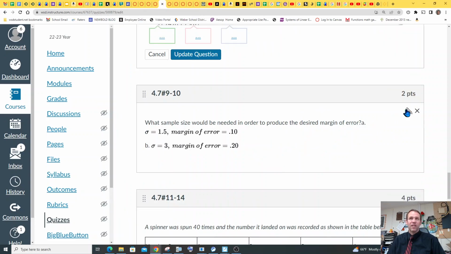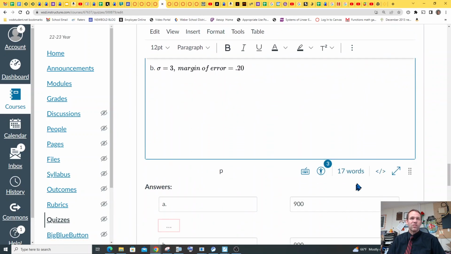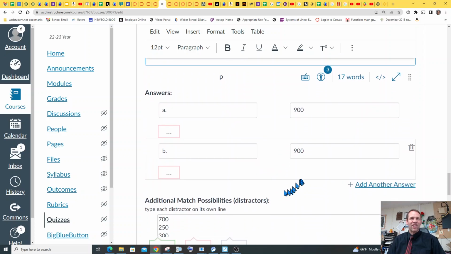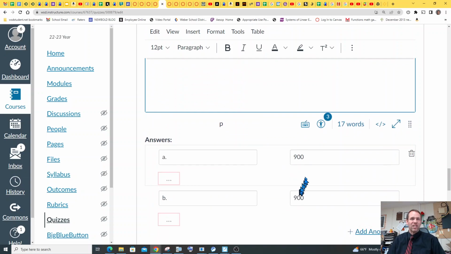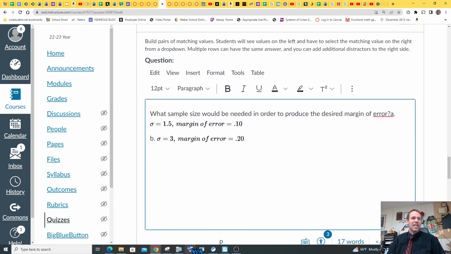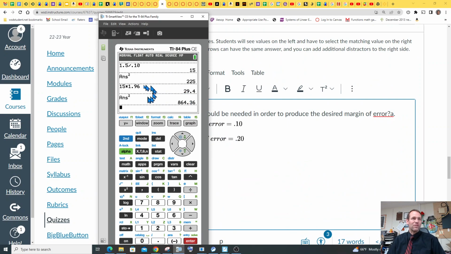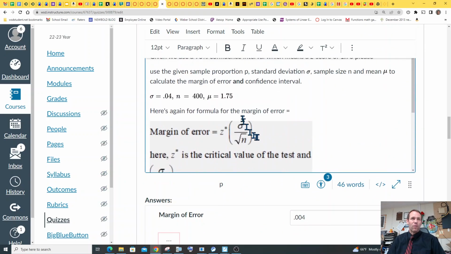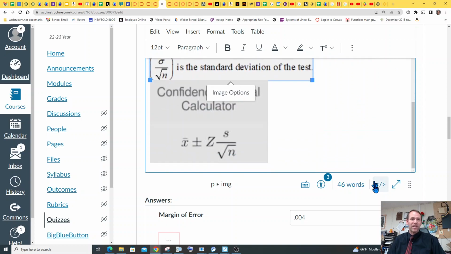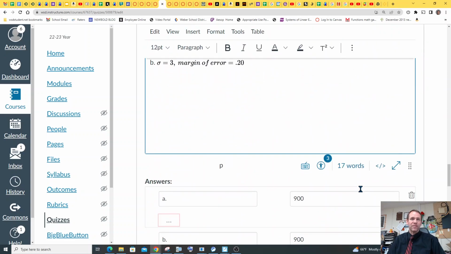Let's see. Here we go. So the sample size, what, 900? That's ridiculous. They just doubled the margin of error, doubled the standard deviation, so the sample size is the same. So they must have taken it and multiplied it by the z-score, the 1.96, and rounded up to 900. Sorry about that. That's kind of a lame problem.